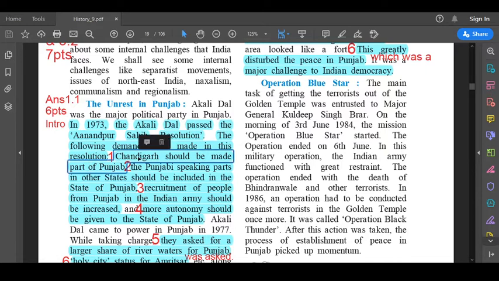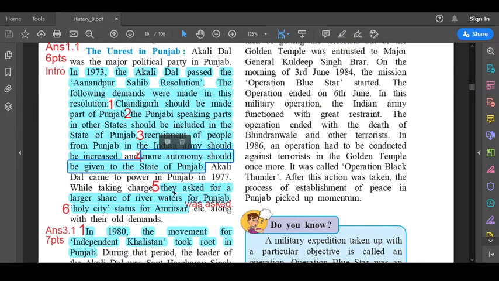The first point, Chandigarh should be made part of Punjab. Second, the Punjabi speaking parts in other states should be included in the state of Punjab. Third, recruitment of people from Punjab in the Indian Army should be increased. Fourth, more autonomy should be given to the state of Punjab. Then leave a line, see the next line. Fifth, they asked for a larger share of river waters for Punjab. And the last, that is the sixth point, holy city status for Amritsar.